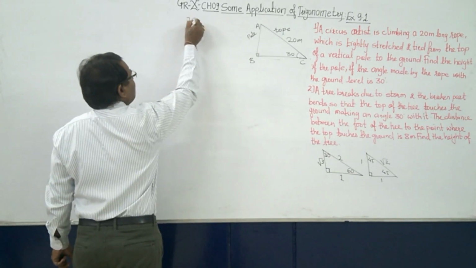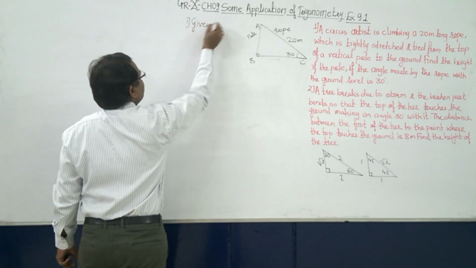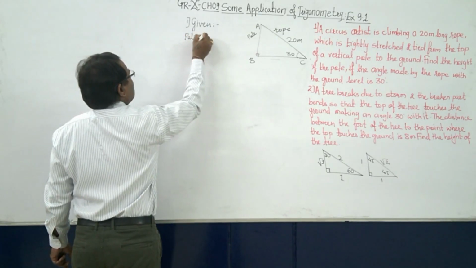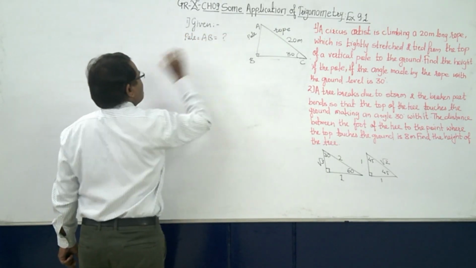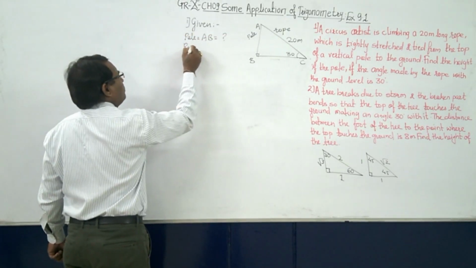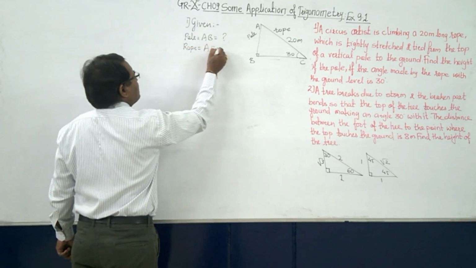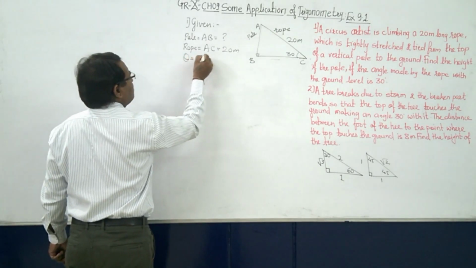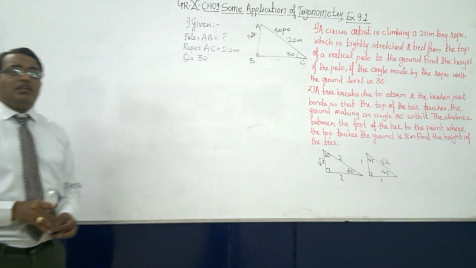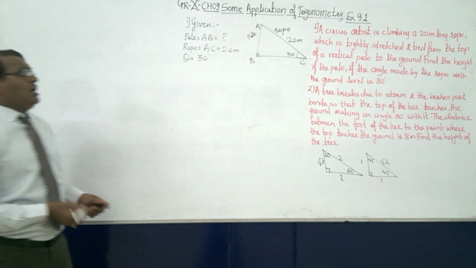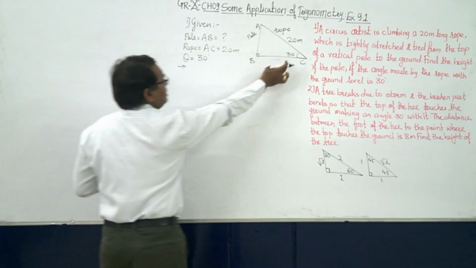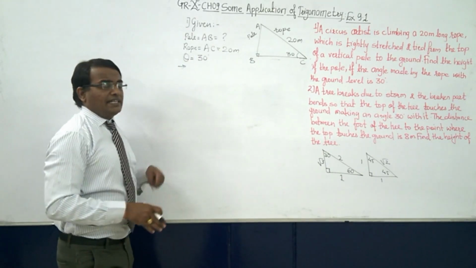First of all, let's formulate the sum. Given that AB, or the pole, is equal to question mark, the rope AC is equal to 20 meter, theta is equal to 30 degree. These are the things given. Now here it is 30 degree, that is theta.